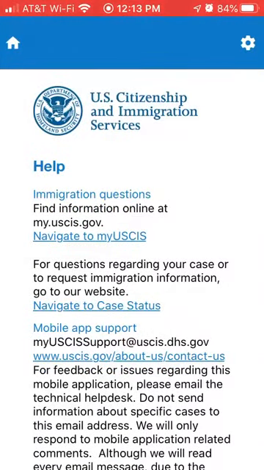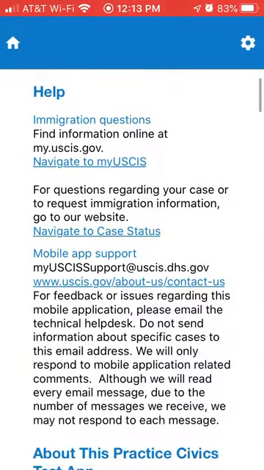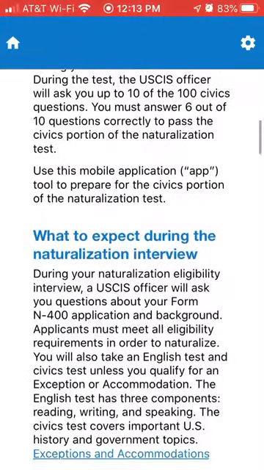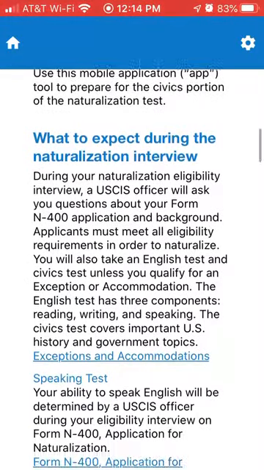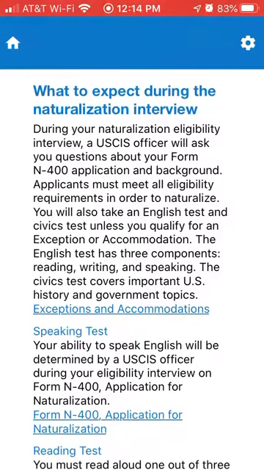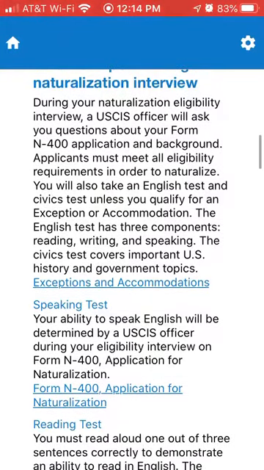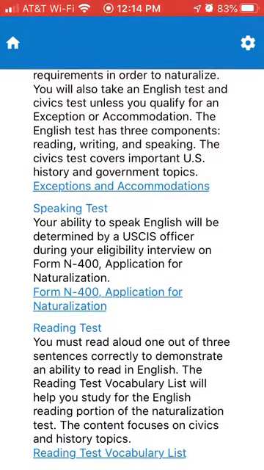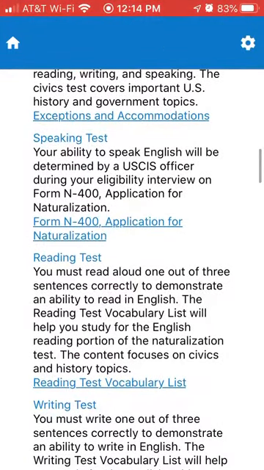If you click on this information icon at the bottom, it has links to immigration questions, things specifically about this, and then an explanation of what to expect during the naturalization interview, which is something that students in a government class might be interested to learn. It talks about eligibility requirements and that there are different components, including an English test that you have to take: reading, writing, and speaking. There's also a speaking test.